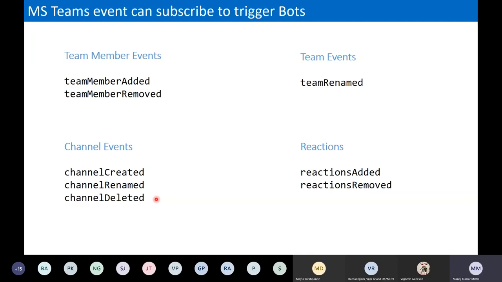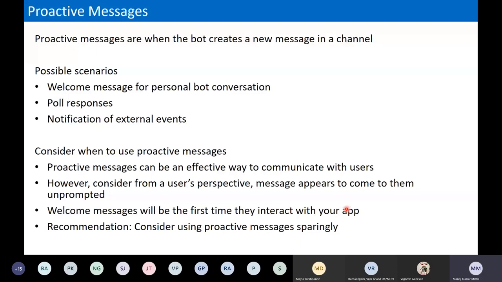Channel renamed, channel deleted. Similarly, reaction ones: when anybody reacts with particular emotions, like the heart icons, smiley icons, and when anybody removes those, we can invoke messages also. Okay, so I think one or two slides more here, then we'll quickly jump to the demo section.